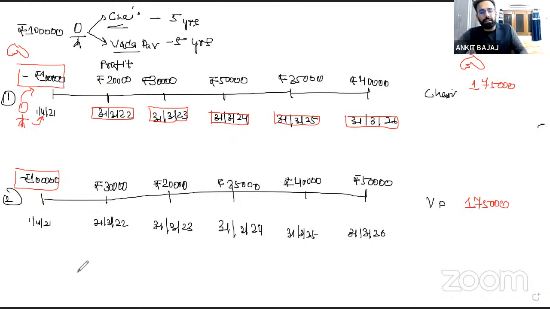Let's suppose I am asking you to just give me 1 lakh rupees today, right? And I'm saying that after 5 years, I will return your 1 lakh rupees. So would you be giving 1 lakh rupees to me right now? No, definitely you will say, no, no, no. Why should I give you 1 lakh rupees if you're not giving me any return? Simply, you will be returning me 1 lakh rupees after 5 years.